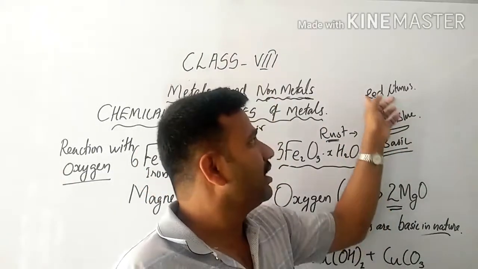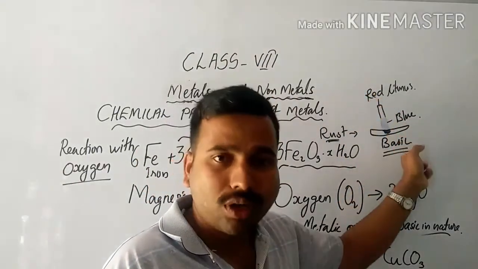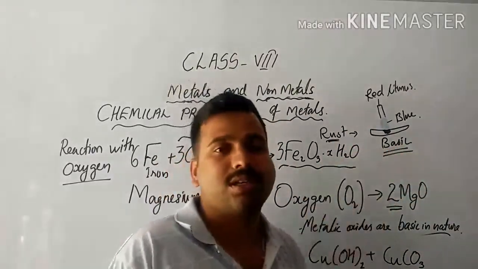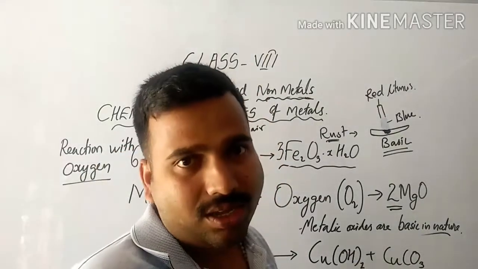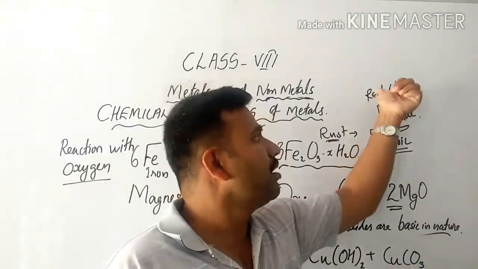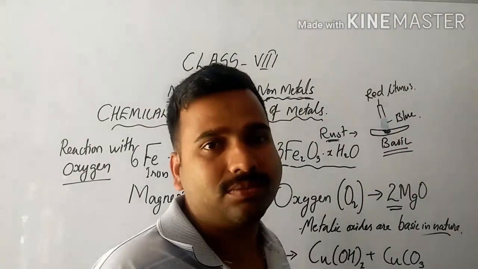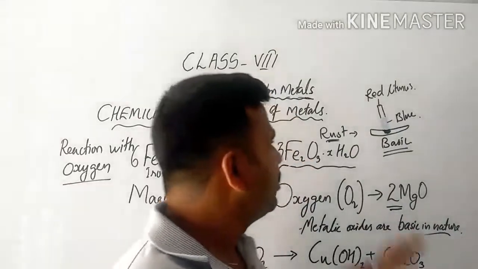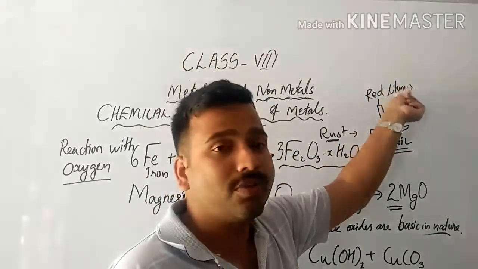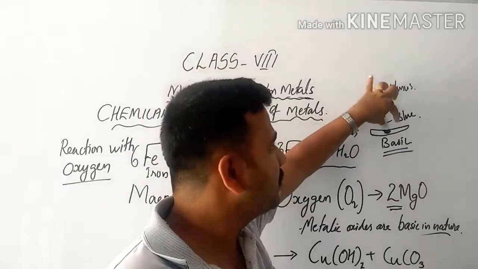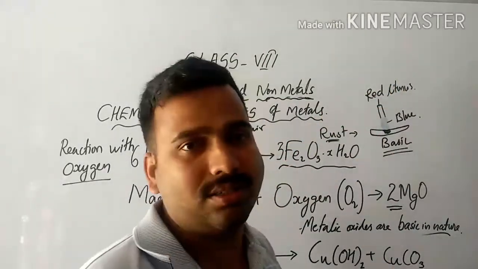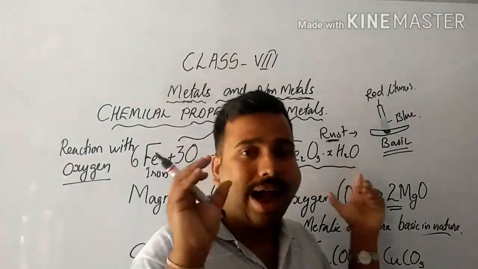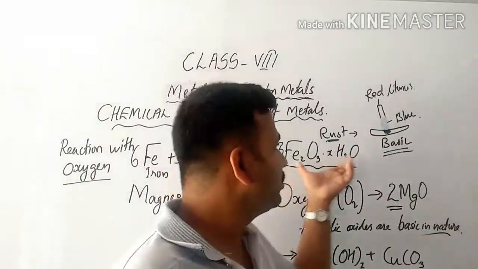You may all know that if red litmus changes its color to blue, that means the given substance is basic in nature. So what happens if you take a blue litmus paper? Will the color change? No, it will not change its color. Here we can see that if you take blue litmus paper instead of red litmus, the color will remain as it is.